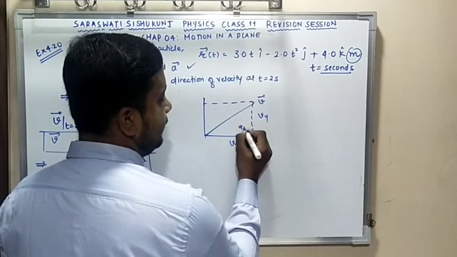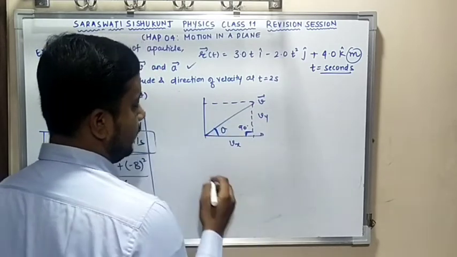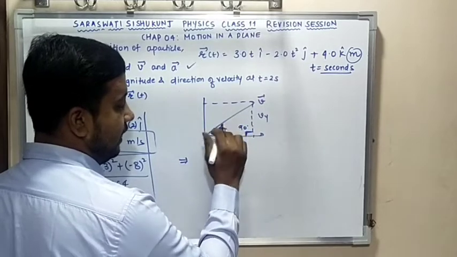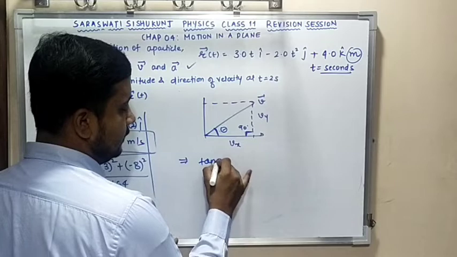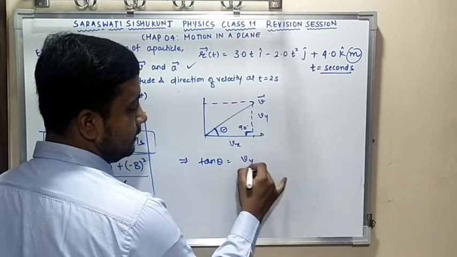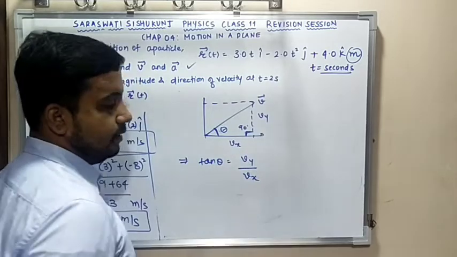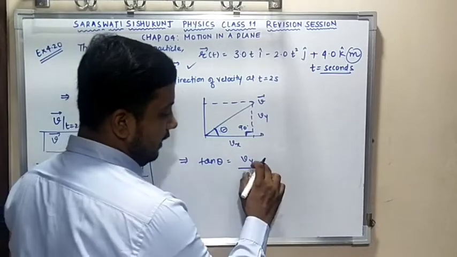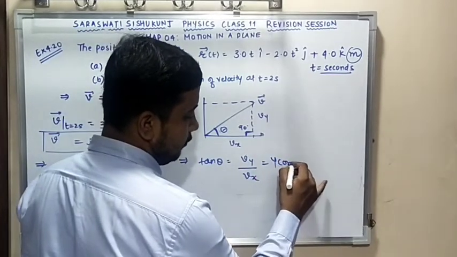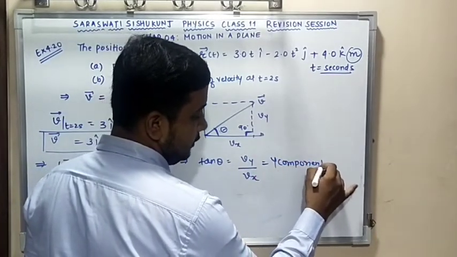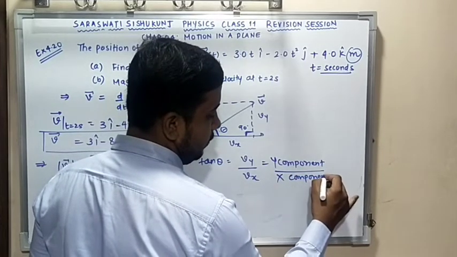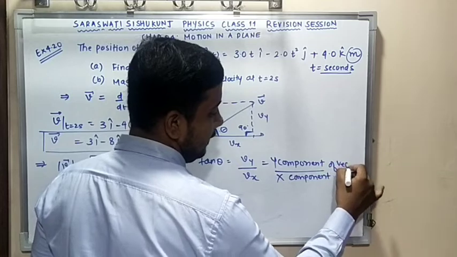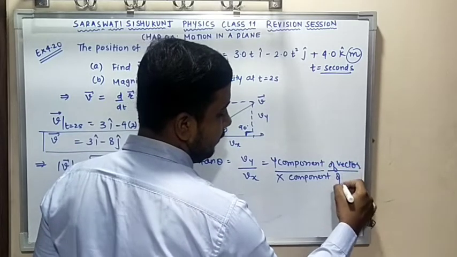This is your 90 and this is your theta. If I ask you to find the direction for velocity vector v, then tan theta is equal to opposite side, vy, over adjacent side, vx. In short, y component by x component of that particular vector whose direction is to be determined.